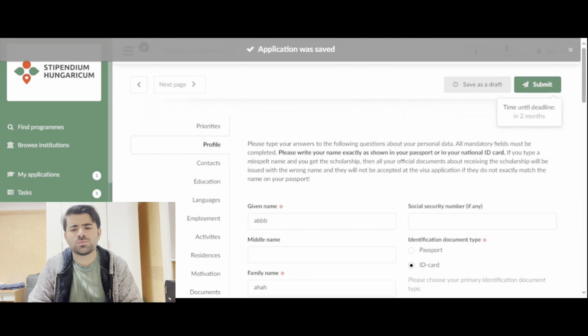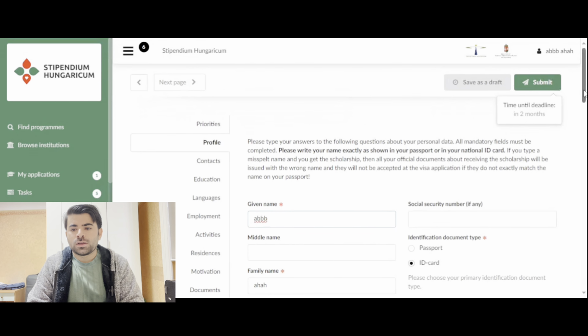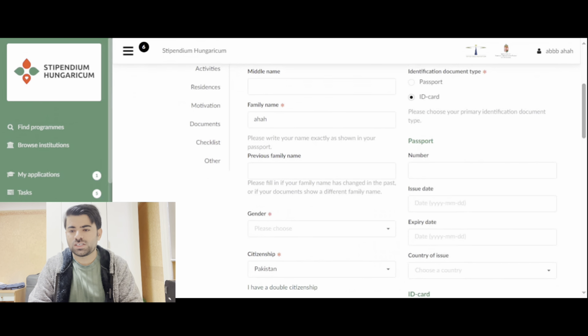Now this is the given name. Given name is always your first name, and if you have a middle name, you can write it here, and then the family name. Identification document type: ID card or passport, whatever you have, you can write it here. Now, passport number, issue date, expiry date, and country of issue, whatever you have.